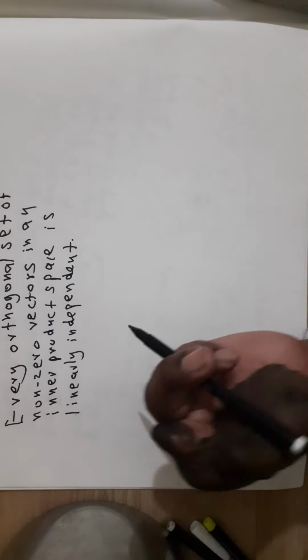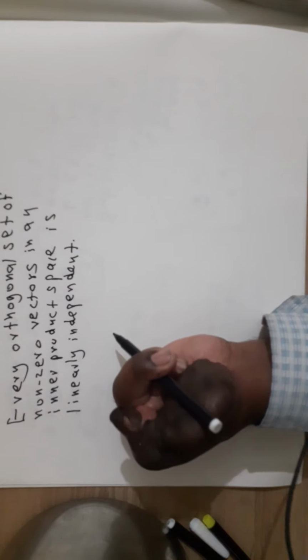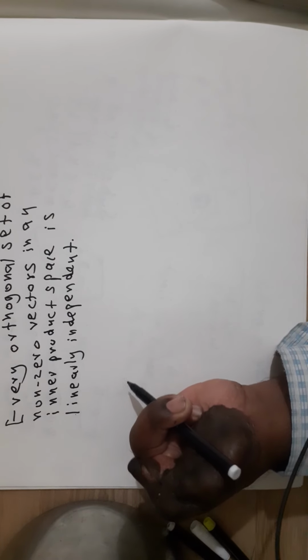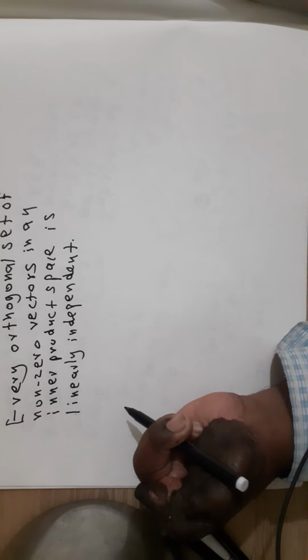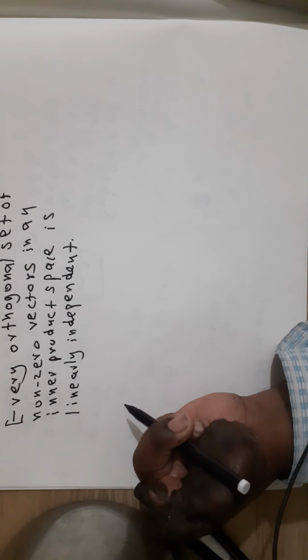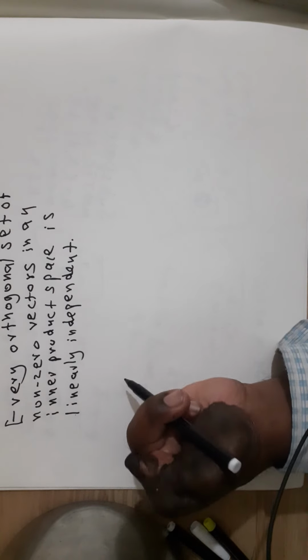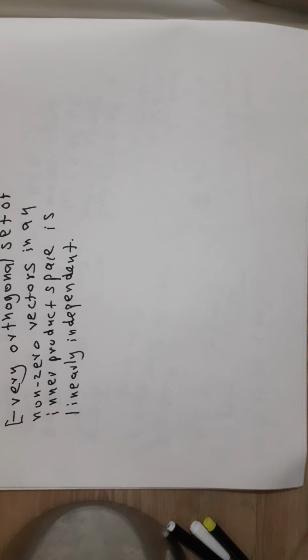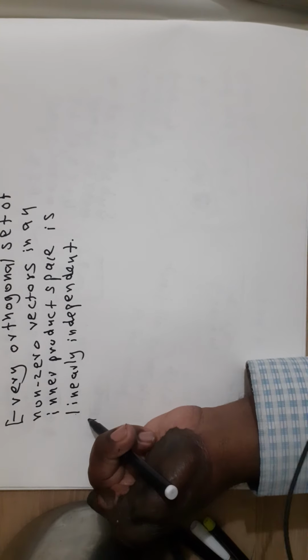Recall, in a vector space a set is said to be linearly independent if alpha 1 v1 plus alpha 2 v2 plus dash dash dash plus alpha n vn is equal to the 0 vector implies alpha 1 is equal to 0, alpha 2 is equal to 0, and alpha n, all are equal to 0. Such a set is said to be a linearly independent set. Now let us prove this.